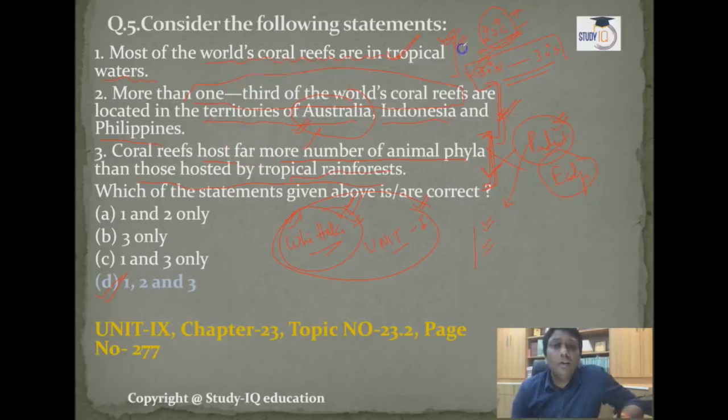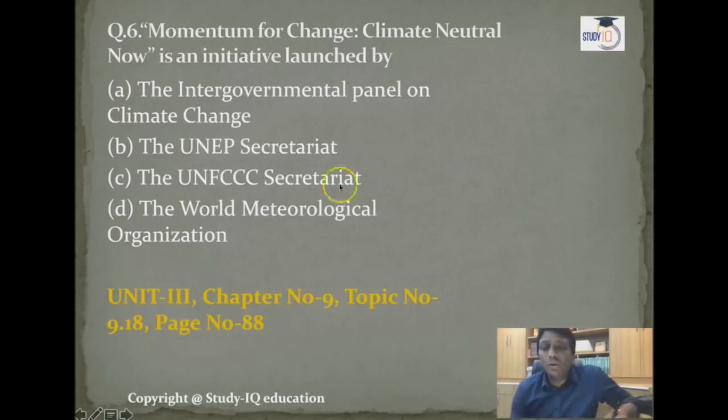If you want to know the analysis of coral reef based topics, it is given in unit 9 chapter 23, topic number 23.2, page number 277. Only the third point based concept is given in unit 1 under the Whitaker productivity list in the ecosystem chapter. An ecosystem is chapter 6. So it's a merging of 2 chapters. Question number 5 done. Now going to question number 6.